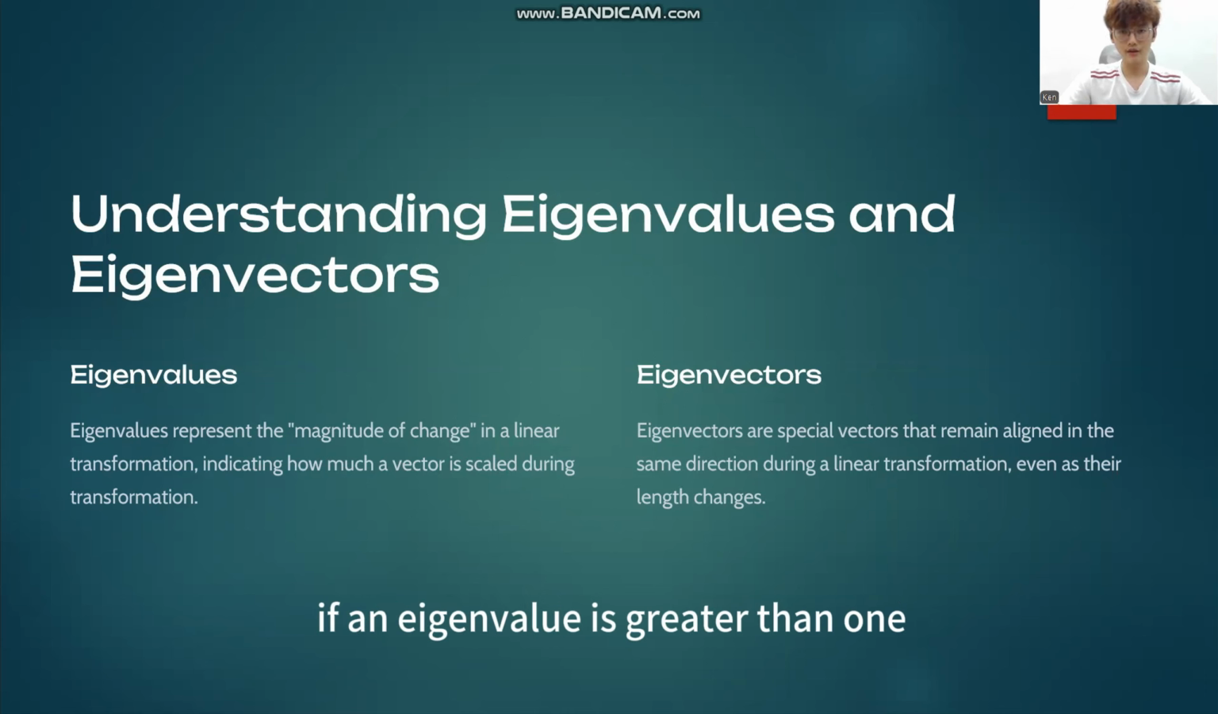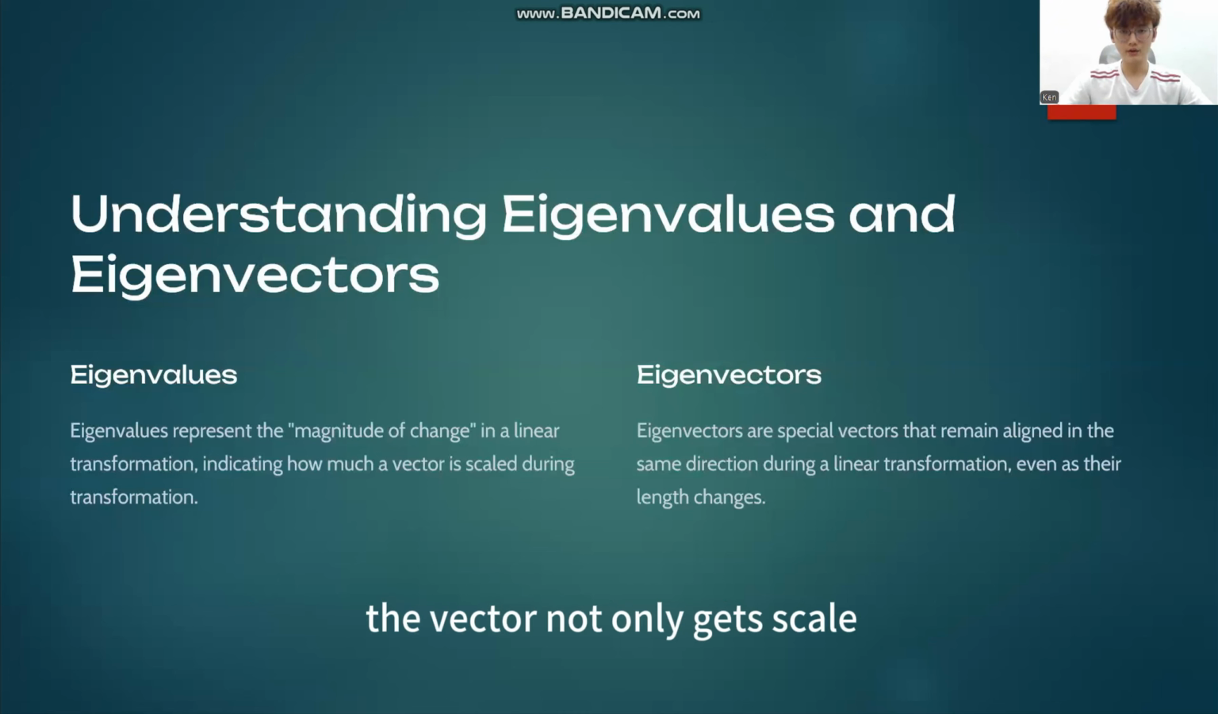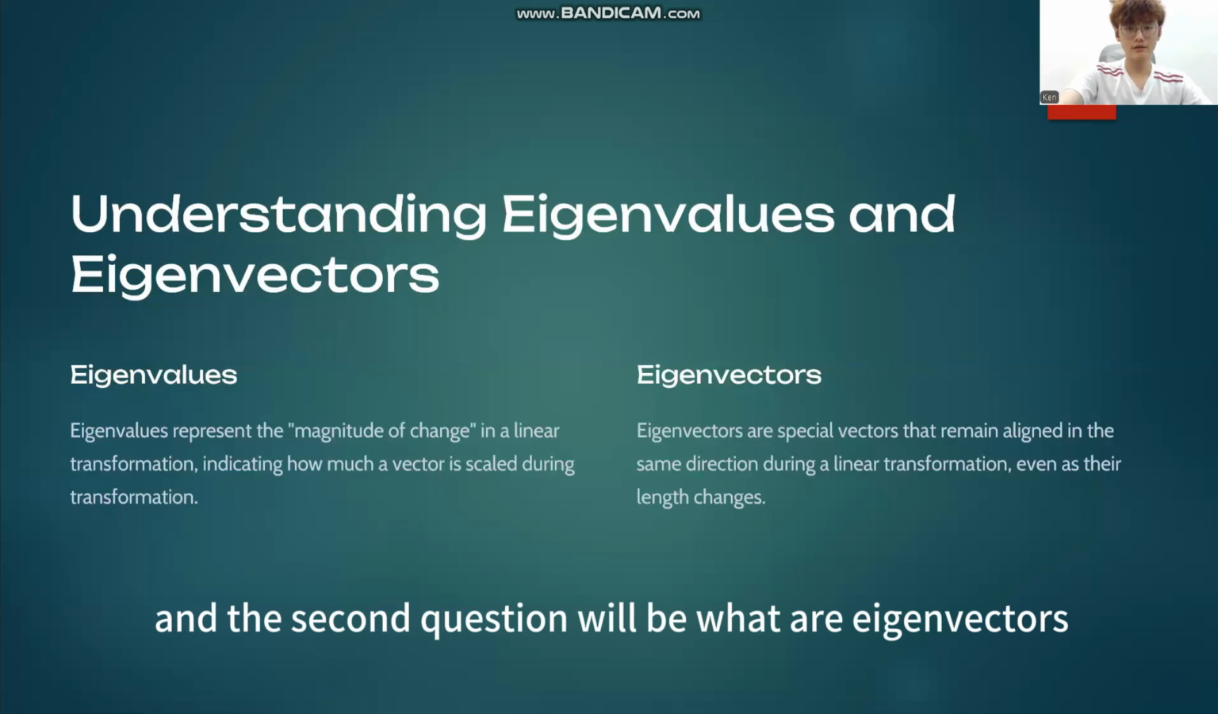If an eigenvalue is greater than 1, it means the vector is stretched. If it's between 0 and 1, it's shrunk. And if the eigenvalue is negative, the vector not only gets scaled, but also flipped in the opposite direction. And the second question will be, what are eigenvectors?